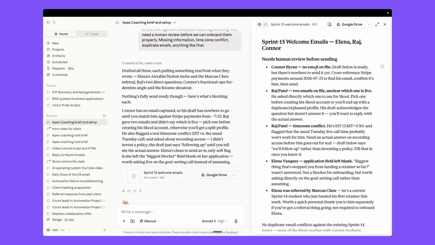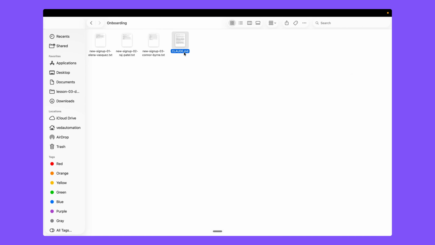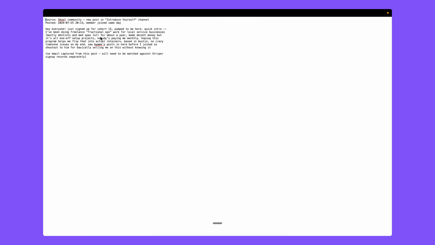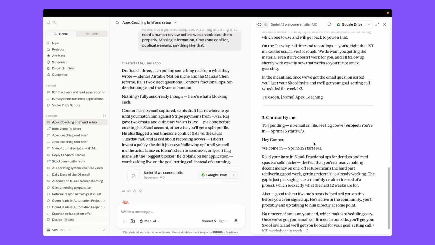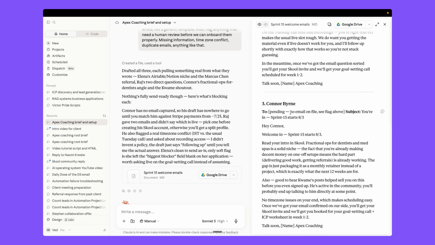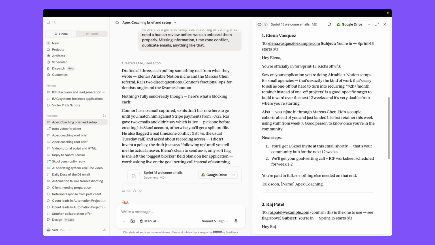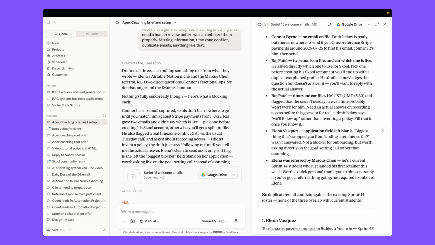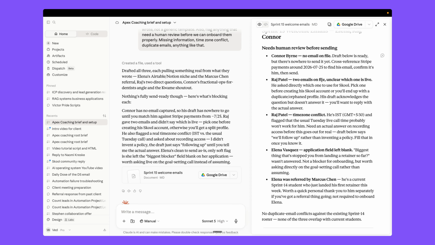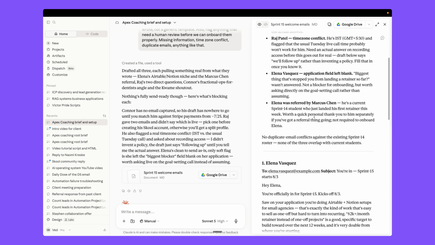So if you see here, Connor, no email on file. So if you go here and open it, Connor sent this on a school community, and there's no mention of email. So no email captured from this post, right? So we can't send an email to him because we don't have his email ID. So as you see here, we have pending, no email on file. So we need to directly send a school message to this person. So this way it can flag all the issues, the time zone issues, or the missing emails, or sometimes someone has duplicate emails, right? So Raj Patel has two emails on file, so it may flag all those things for you.